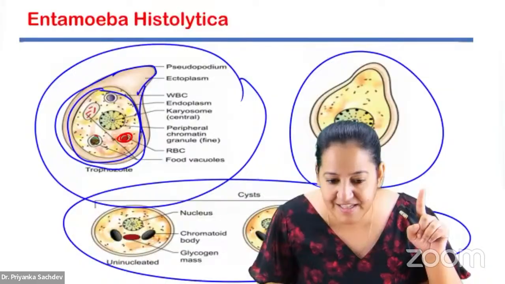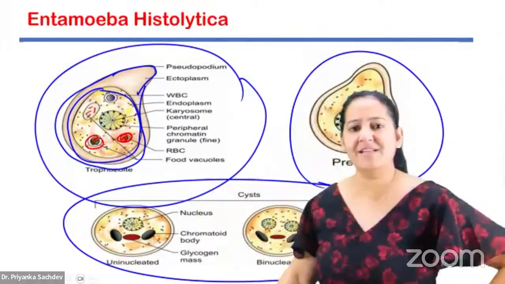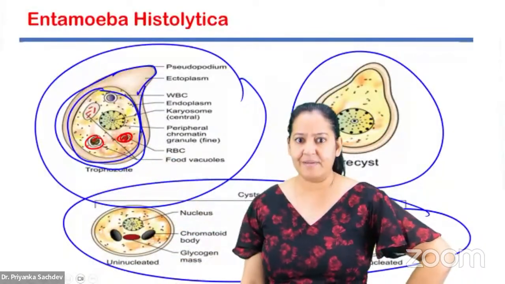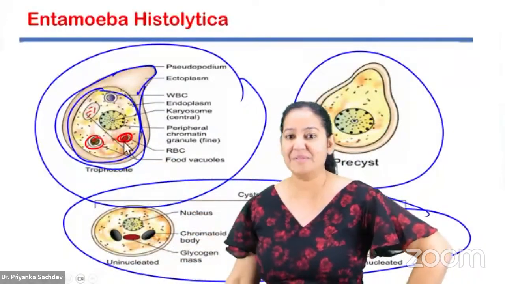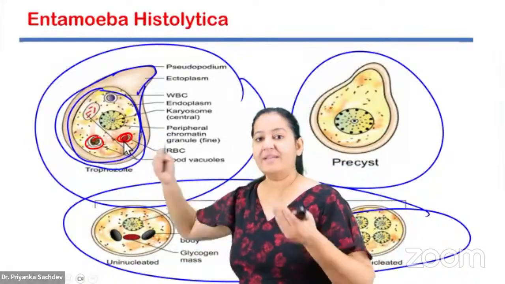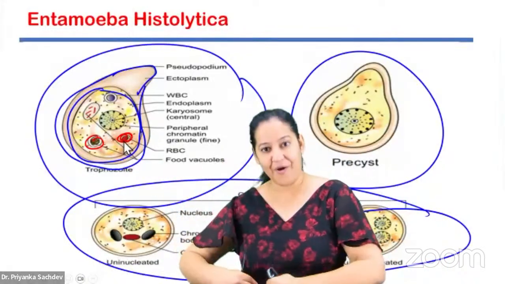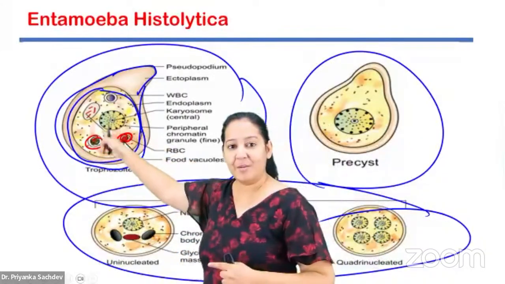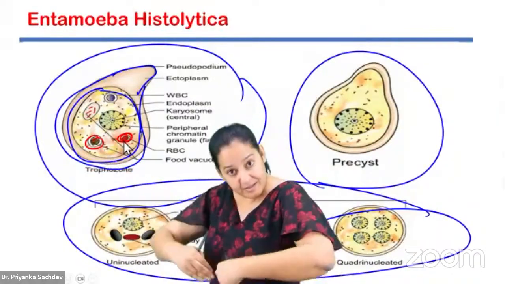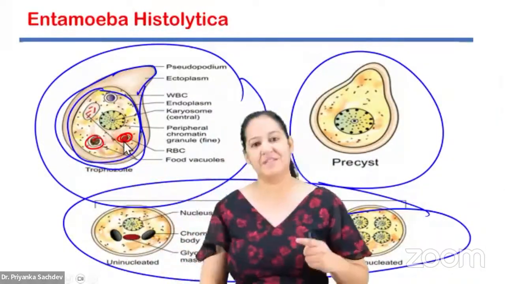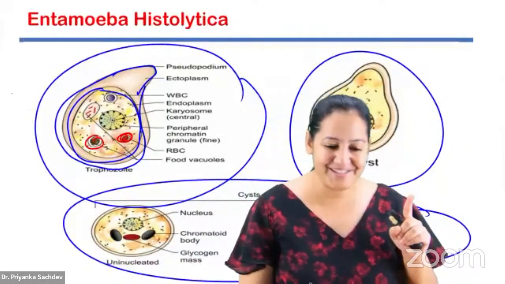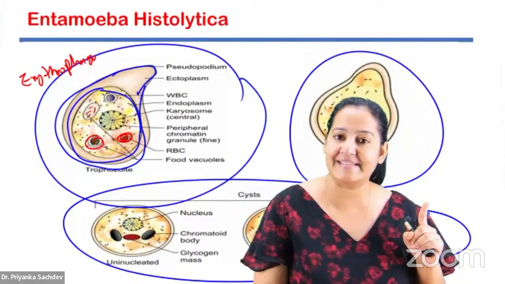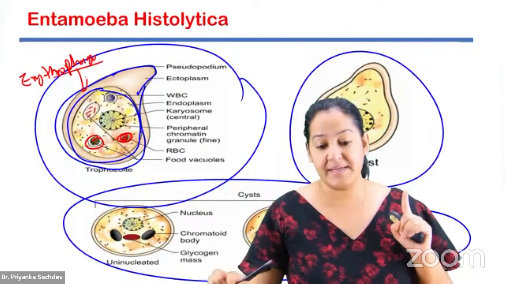It is having RBC and WBC. Oh my God, it's a unicellular organism. इसके अंदर RBC, WBC कहाँ से आया? From where is it getting RBC? It is not having a cardiovascular system. Is it having bone marrow, which is synthesizing RBC, WBC? No. This trophozoite is going into the human intestine, attaching on the human intestine and ingesting RBC and WBC of the human. So you can see the RBC and WBC inside the cytoplasm of this parasite. It is the human RBC and WBC present here. It's a unique thing. So it is known as erythrophagocytosis. You get a question on that. Erythrophagocytosis. Say yes. Erythrophagocytosis.